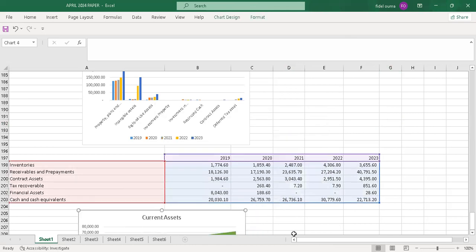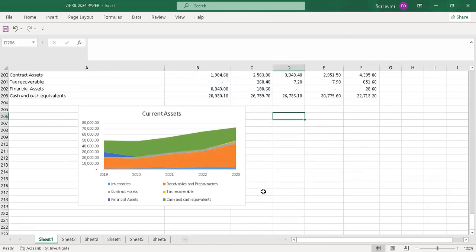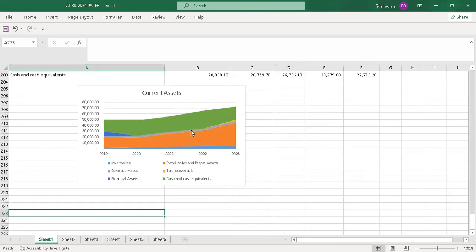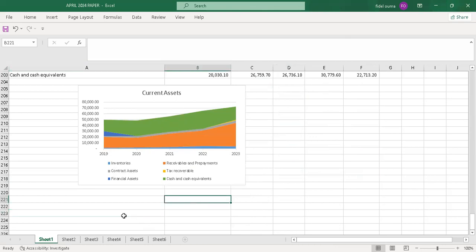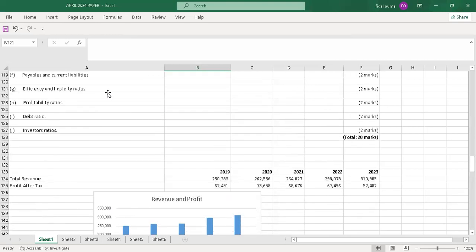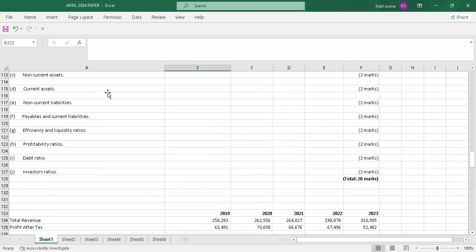Then just drag it down. You drag it there, because this is what they need. This is the dashboard presentation that they require.